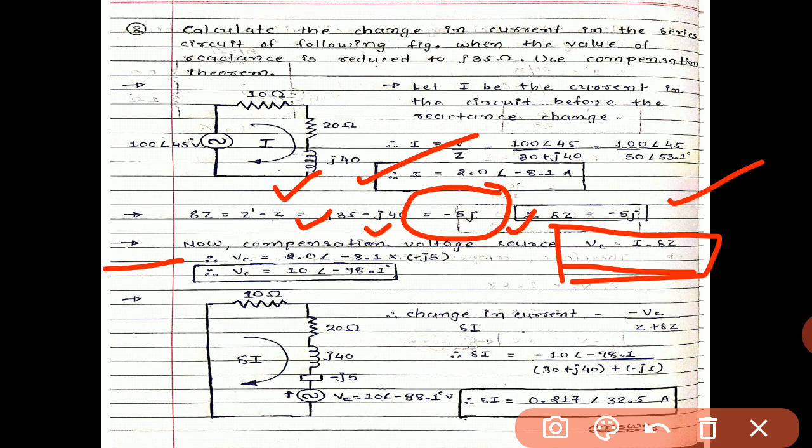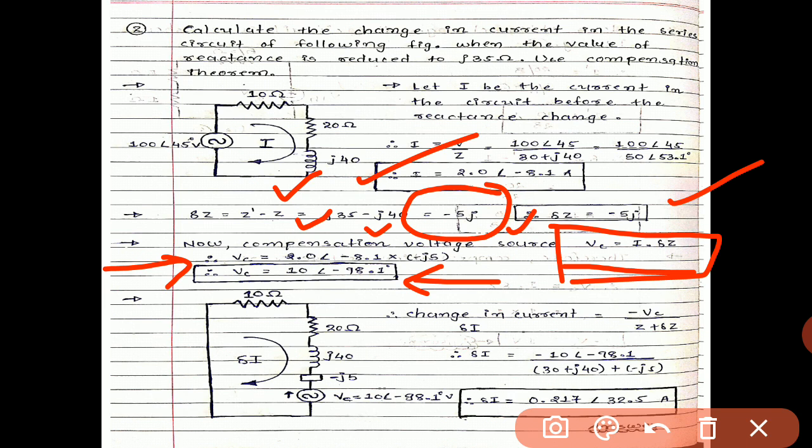So Vc equals 2 angle minus 8.1 multiplied by minus j5. Here 5 multiplied by 2 is 10, so we get 10 angle minus 98.1. By converting all the polar terms into rectangular, multiplying, and then converting back to polar, we get the final answer: Vc equals 10 angle 98.1 degree. So we have the value of Vc.